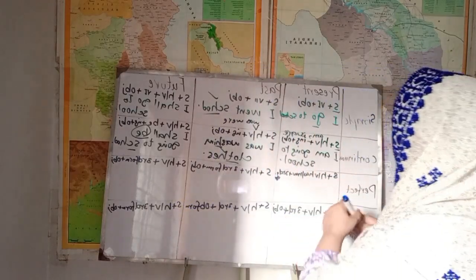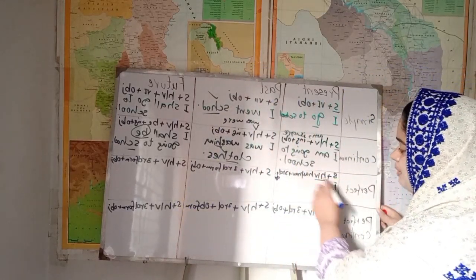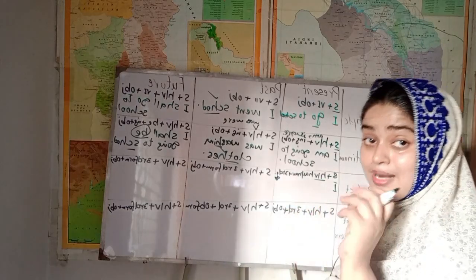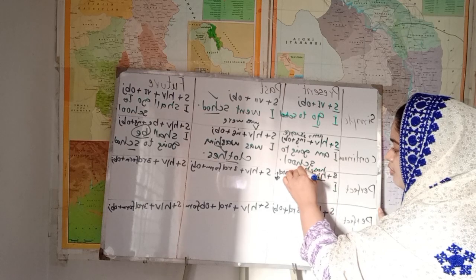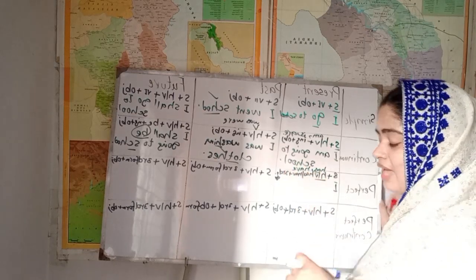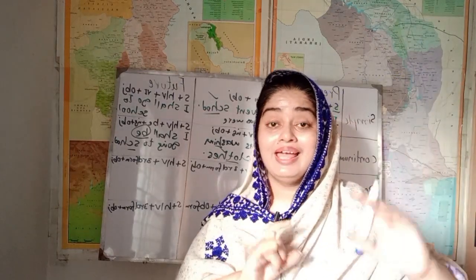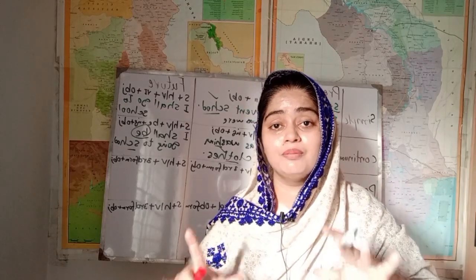Only the helping verbs are changed. First of all, subject, I. Helping verb. There are two helping verbs in present perfect tense: has and have. Has with singular, have with plural.